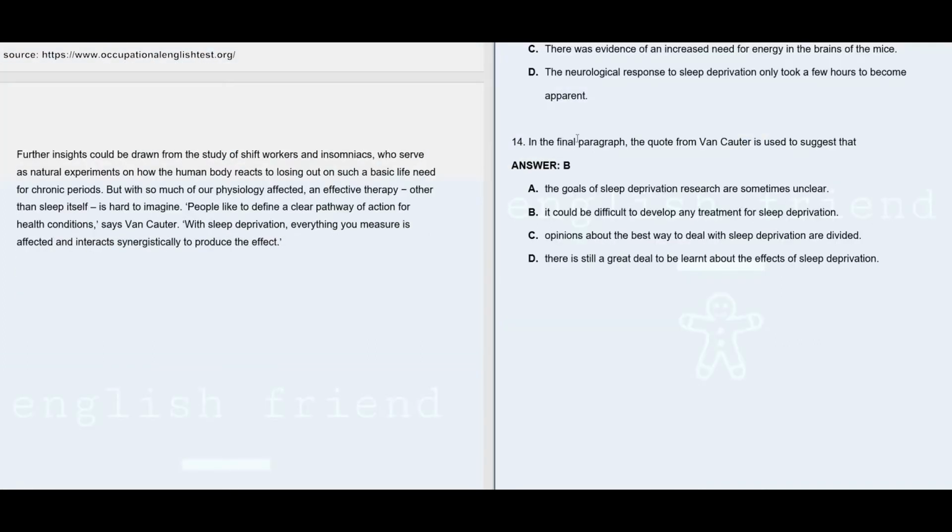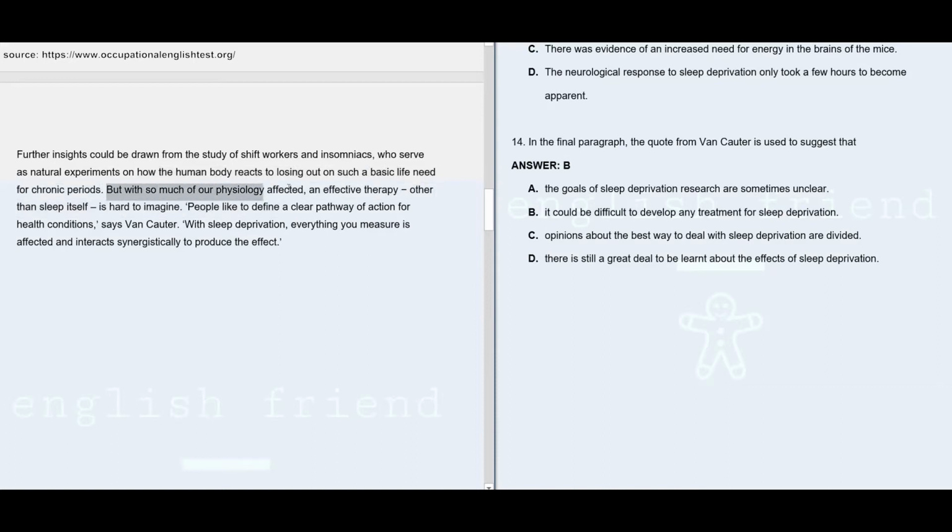Now question number 14. In the final paragraph, the quote from Von Cotter is used to suggest that... Here the answer is B, which says it could be difficult to develop any treatment for sleep deprivation. When we go through the paragraph, we can see further insights could be drawn from the study of shift workers and insomniacs who serve as natural experiments on how the human body reacts to losing out on such a basic life need for chronic periods.